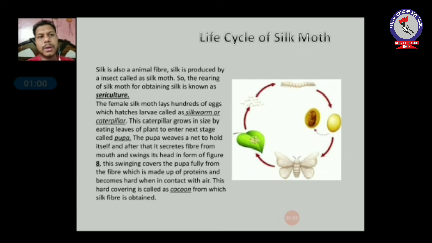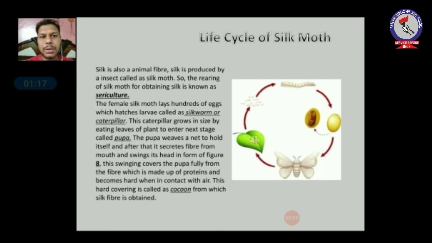Okay students, now we'll come to the silk part. We'll study the life cycle of silk moth. Okay, silk is also an animal fiber, as you know, and silk is produced by an insect. It is called silk moth. So the rearing of silk moth for obtaining silk is known as sericulture.